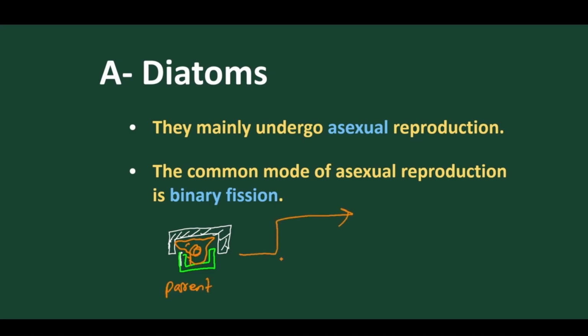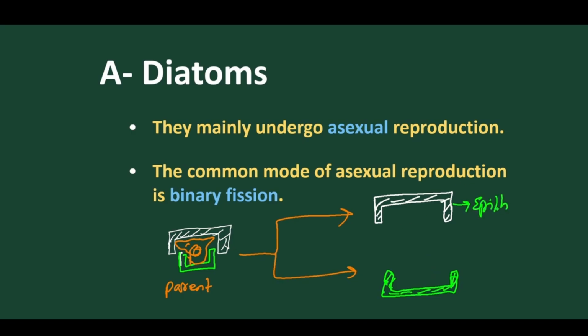When binary fission takes place, one half of the parent epitheca is retained in one daughter. Similarly, the other half, the hypotheca, is retained in the other daughter. So these are the parental parts. The epitheca part is retained in one daughter, and the hypotheca part is retained in the other.